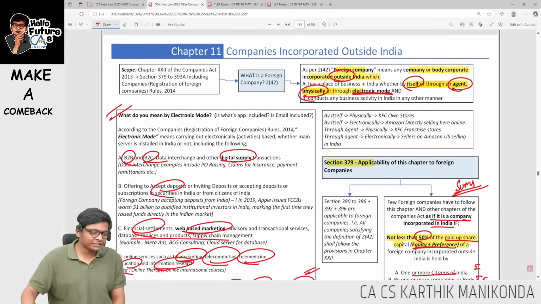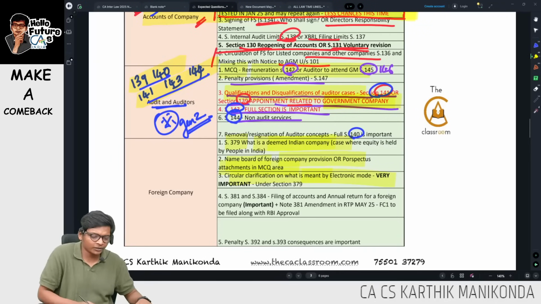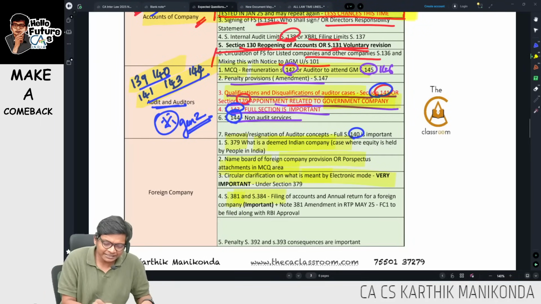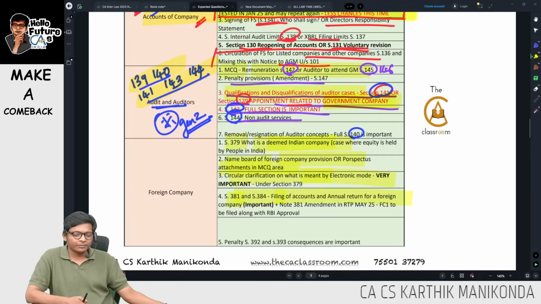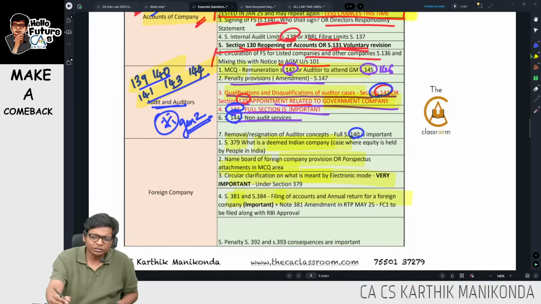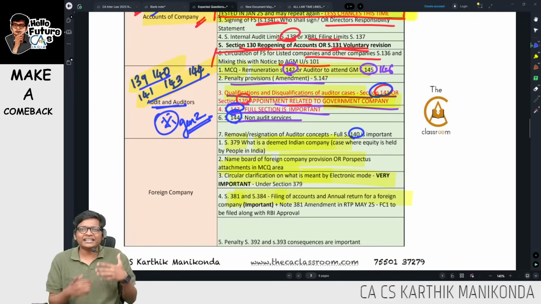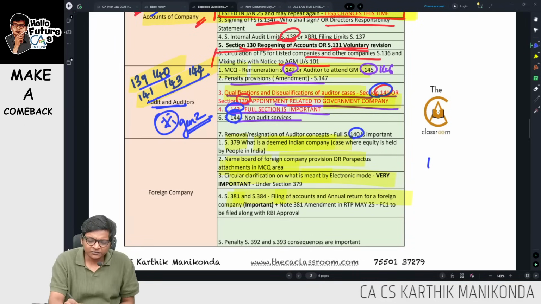So run through these points to know what is included, what is not included. I have highlighted the keywords over here. 381 and 384, filing of accounts and annual return for a company. Anyway, I will be uploading one more separate video because it's very confusing how to file FS. Look at this, filing of FS and annual return.